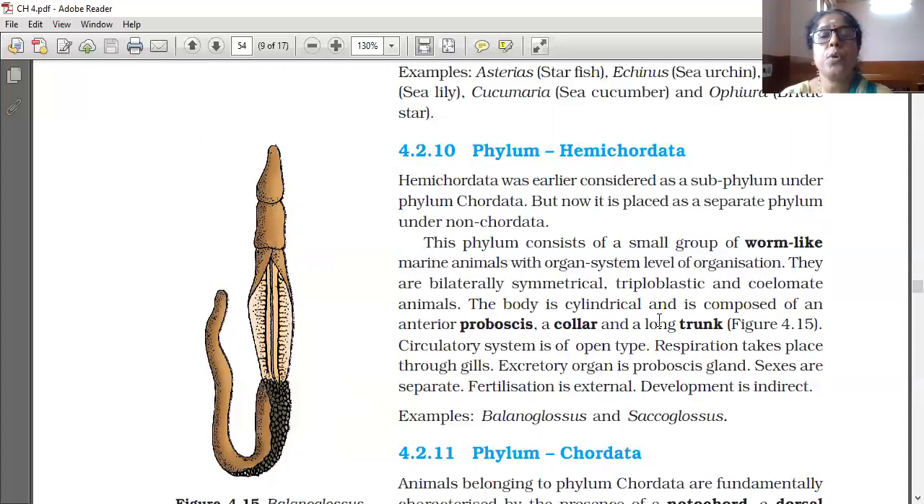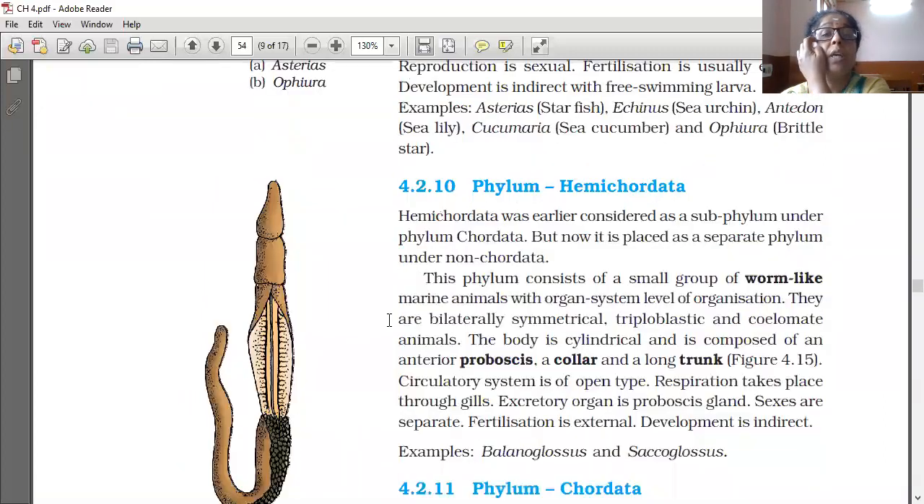Circulatory system is of open type. Respiration takes place through gills. Excretory organ is the proboscis gland. Sexes are separate. Fertilization is external. Development is indirect. Example: Balanoglossus, a hemichordate.